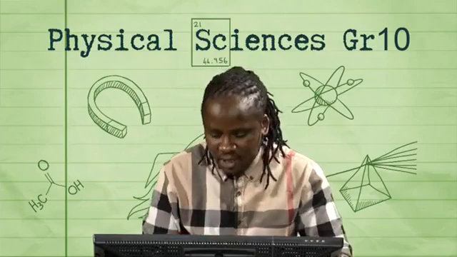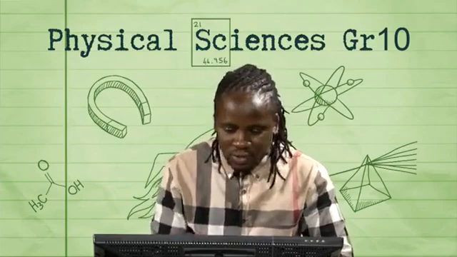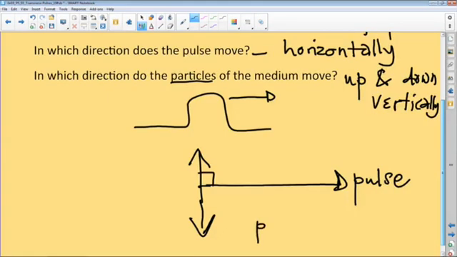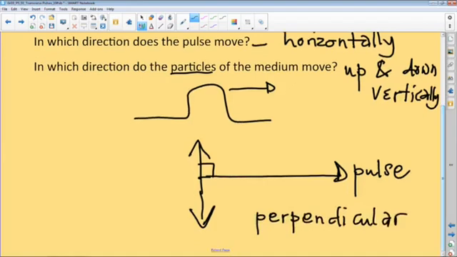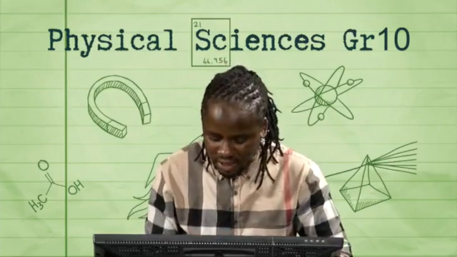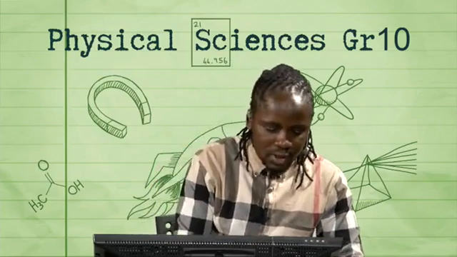So the key term that comes to mind is that these two are moving perpendicular to each other, right? So as they move perpendicular to each other, this is a key aspect or a key characteristic of what we refer to as a transverse pulse. So in a transverse pulse, in a nutshell, what can we say? So a transverse pulse, by definition,